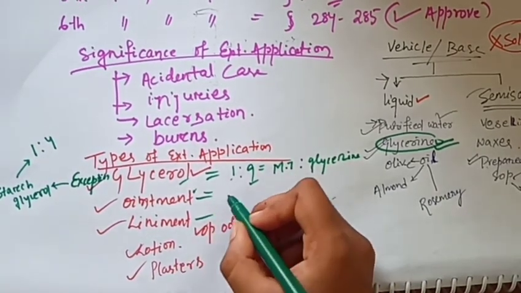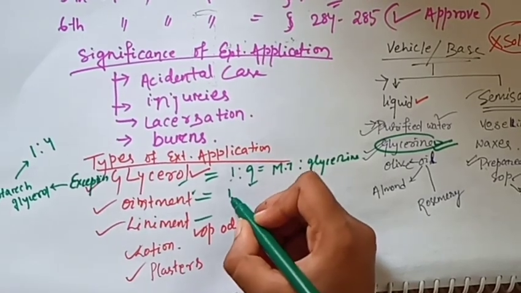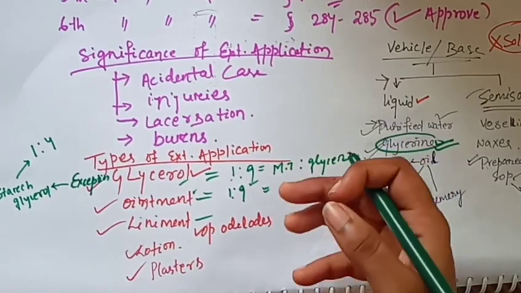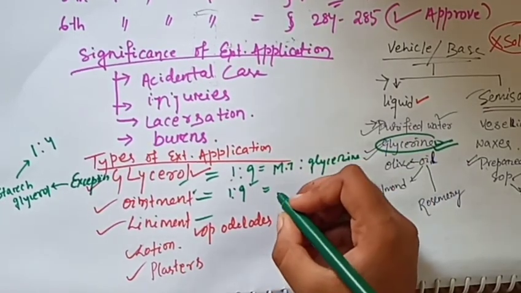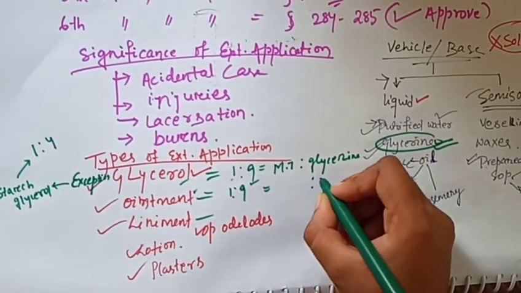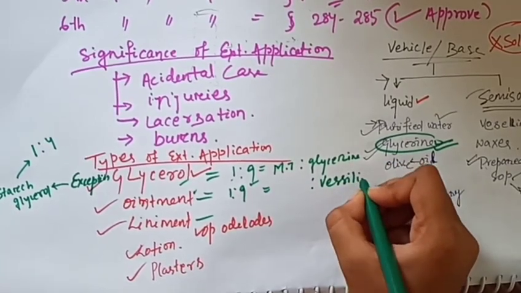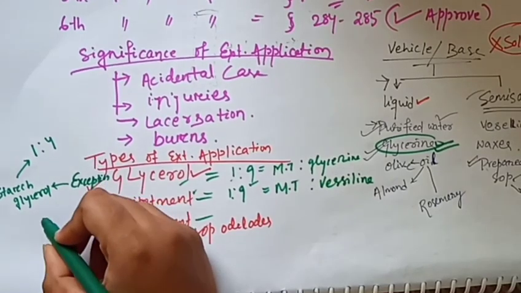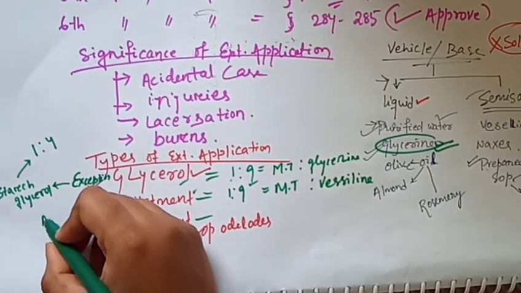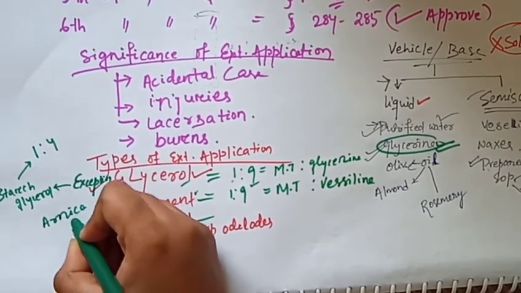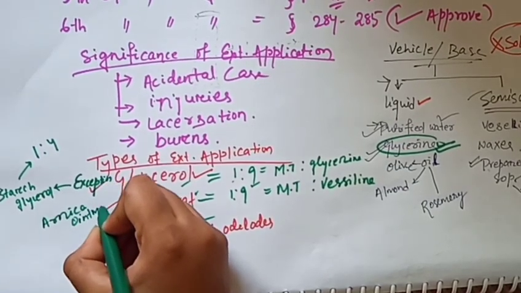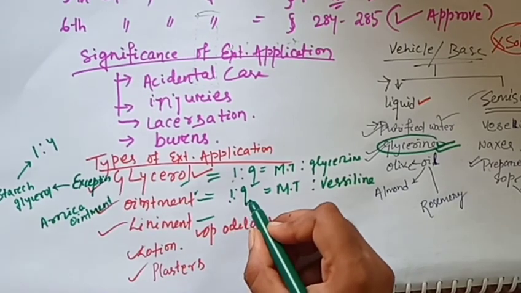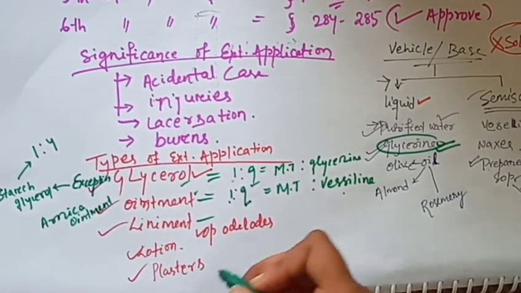In the ointment, we take the ratio 1:9, the same as glycerol, but here the base, the vehicle we take, is Vaseline. For example, for Arnica ointment, 1 part of Arnica mother tincture is added to 9 parts of Vaseline.